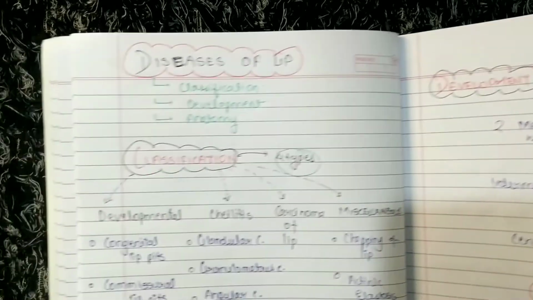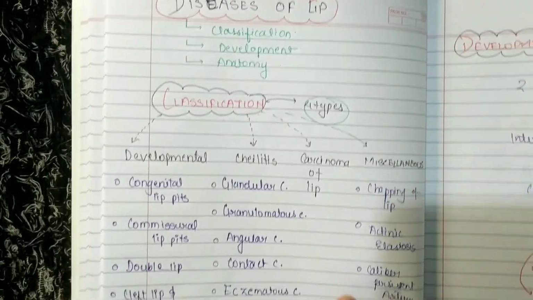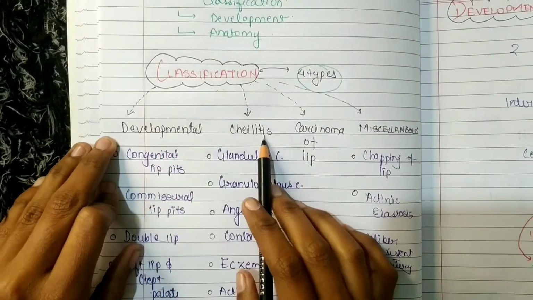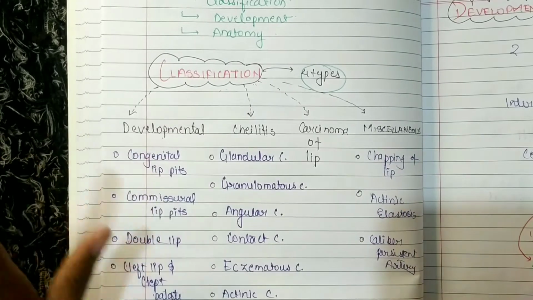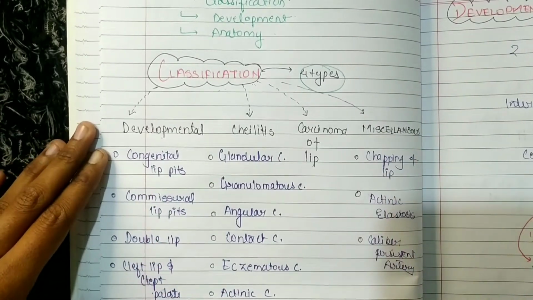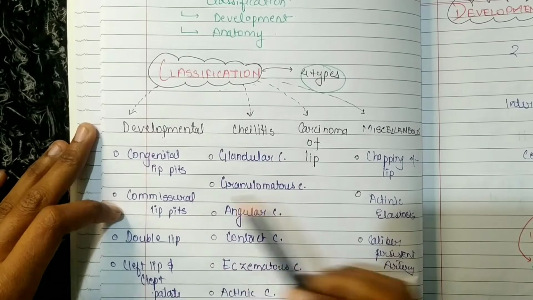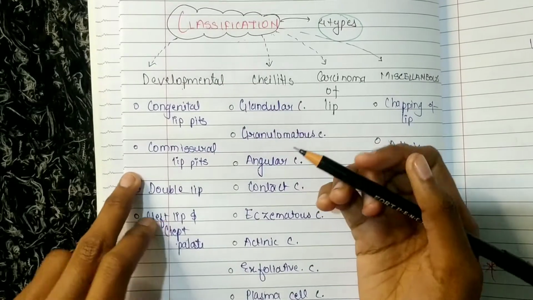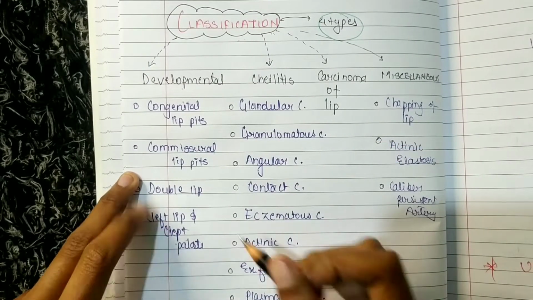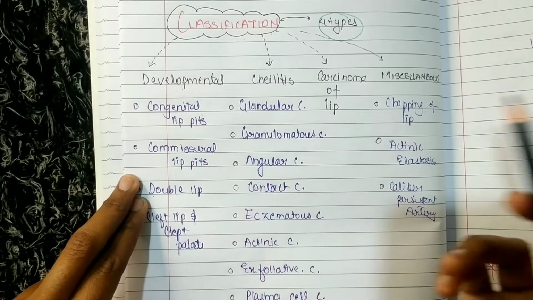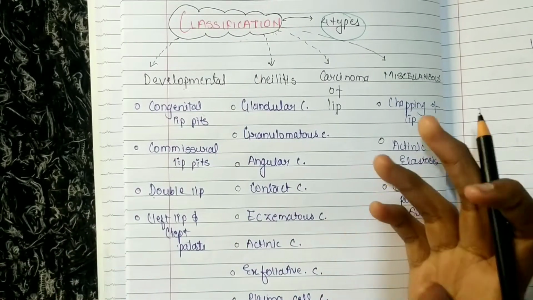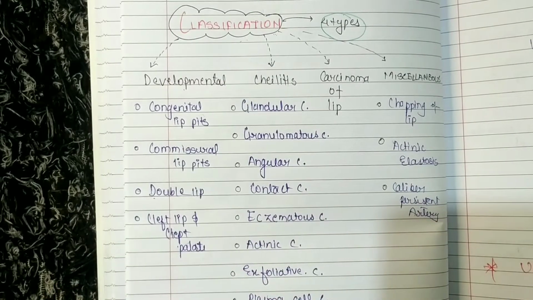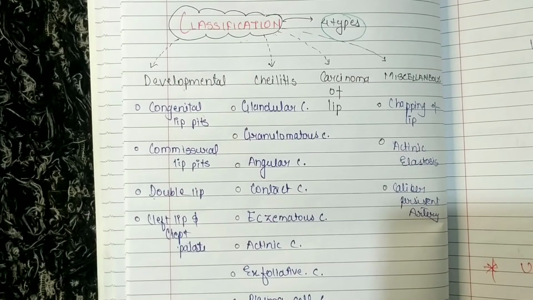Let me start with the first thing, that is classification. Classification is mainly of four types: first is developmental, cheilitis, carcinoma of lip and miscellaneous things. In developmental we have congenital lip pits, commissural lip pits, double lip, cleft lip and cleft palate. Out of these I have already covered two topics, double lip and one of them, and cleft lip I have covered in my previous video, but I am thinking to cover it in a more appropriate way, so I'll again post one video on cleft lip and cleft palate.